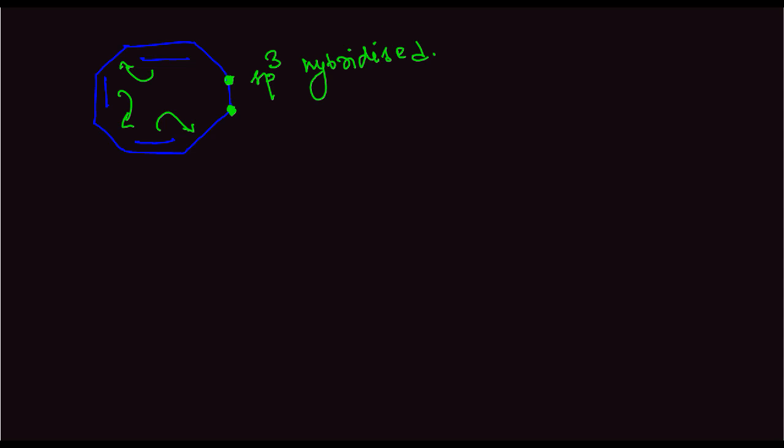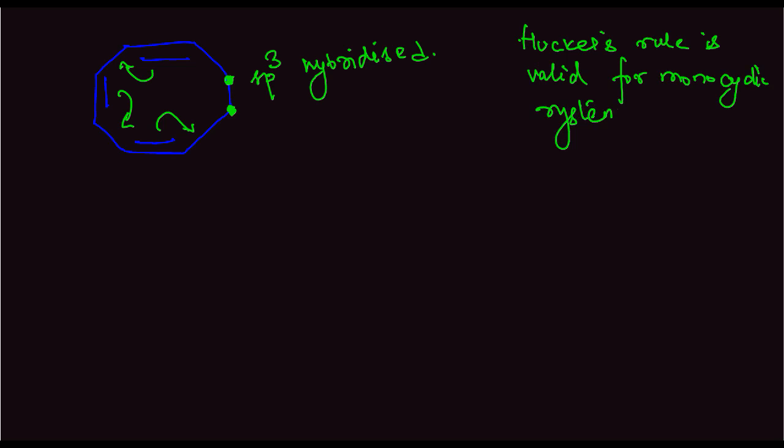Now, one important point about Huckel's rule is applicable only for monocyclic systems, not for bicyclic systems or tricyclic systems. Huckel's rule is valid for monocyclic systems only. Okay.